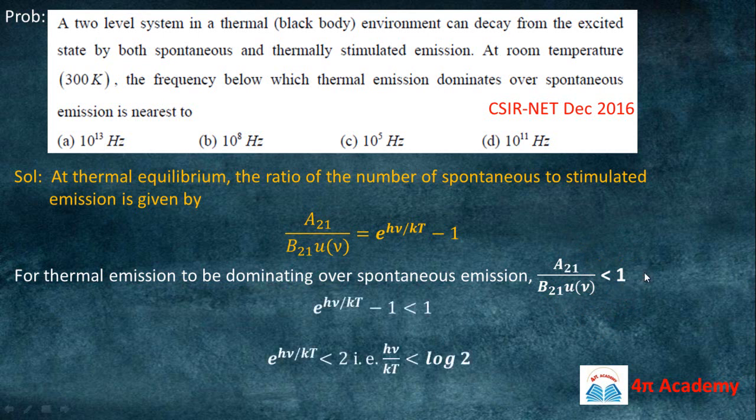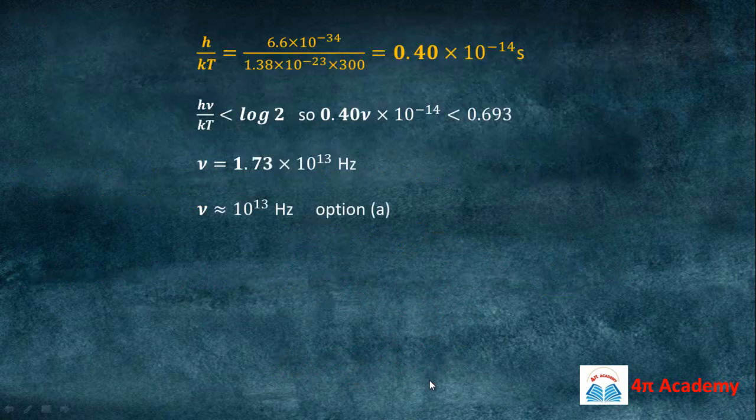So we will use this relationship. Put this value here simply: e to the power h nu upon kt minus 1 should be less than 1. So e to the power h nu upon kt is less than 2, and h nu upon kt should be less than log 2. We can calculate the value of h upon kt, because all these things are constant and T is 300 Kelvin.